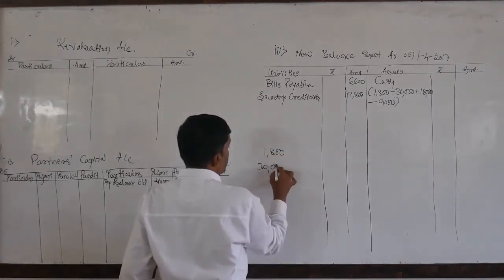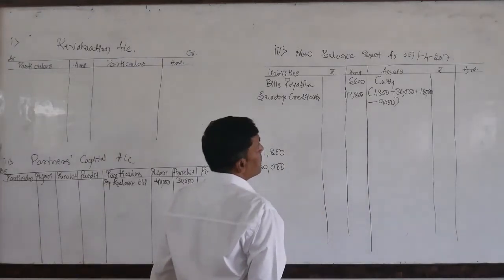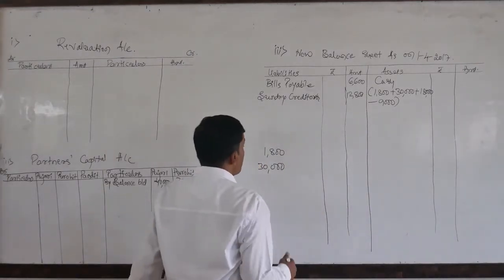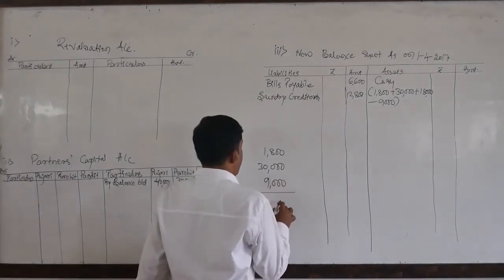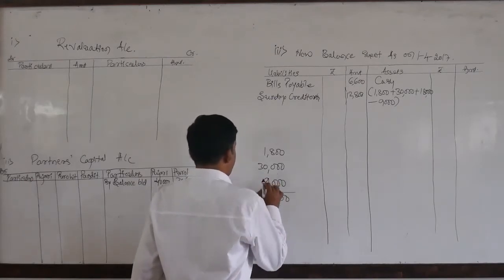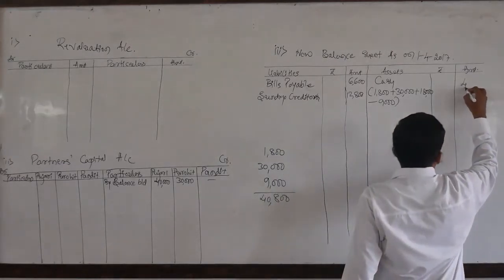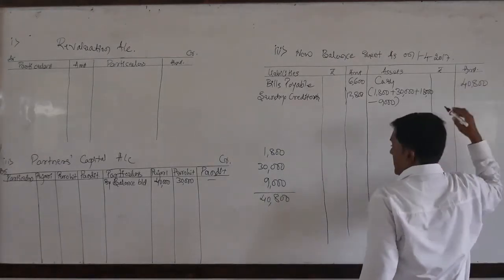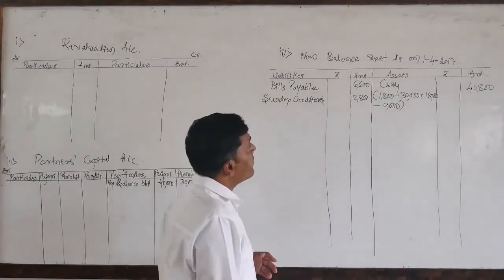So this is for the capital. Our total goodwill is 18,000, out of which 9,000 has been withdrawn. Only 9,000 is to be added, so we get 40,800. Like this, total 40,800 should be written on the outer column.